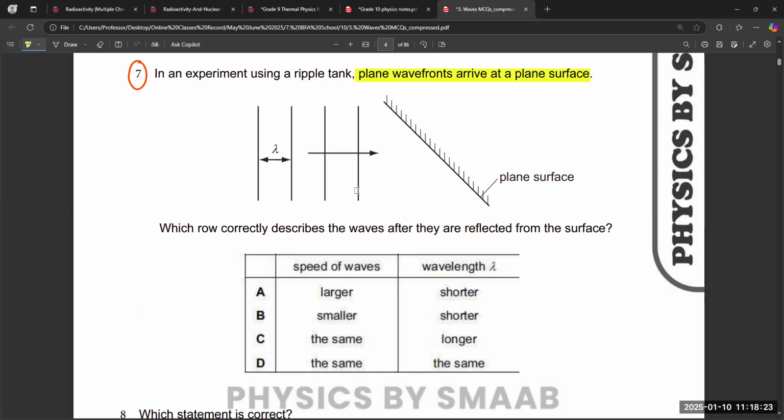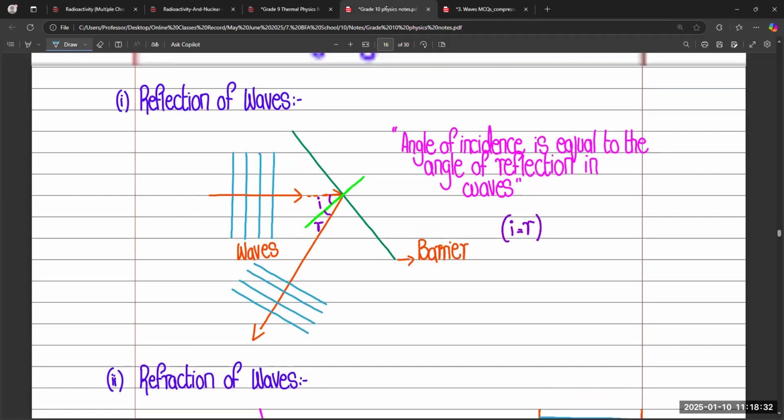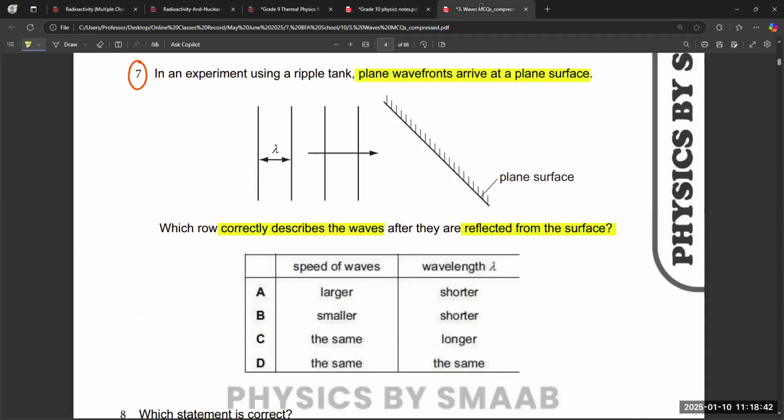Which row correctly describes the waves after they are reflected from the surface? Just like we discussed, in reflection it travels from one medium and reflects back into the same medium. It strikes the surface and reflects into the same medium.